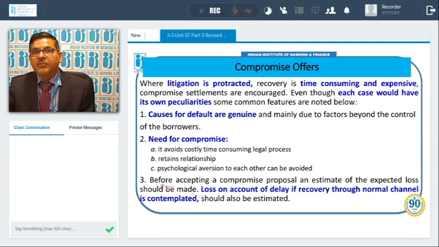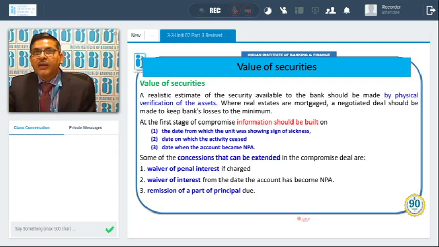Then third point is before accepting any compromise proposal, an estimate of the expected loss should be made. Loss on account of delay, if recovery through normal channel is contemplated, should also be estimated. So for accepting or chalking out the compromise proposal, loss is to be estimated. Now, regarding value of securities, a realistic estimate of the security available to the bank should be made by physical verification of the assets.